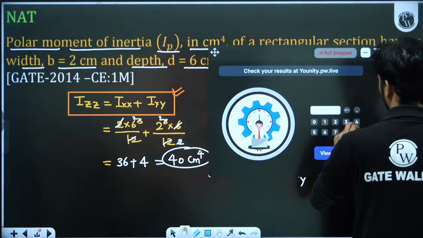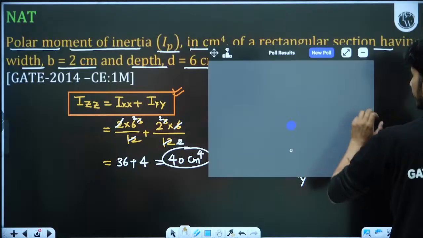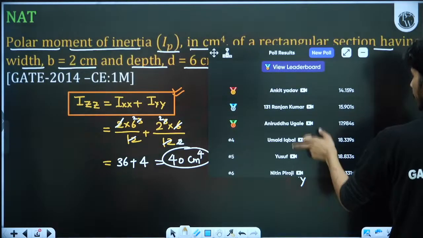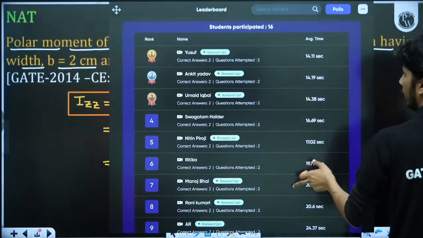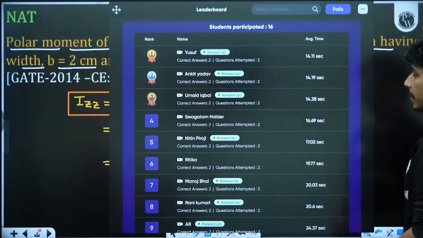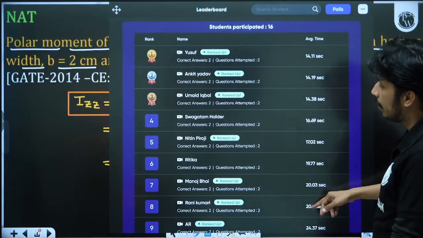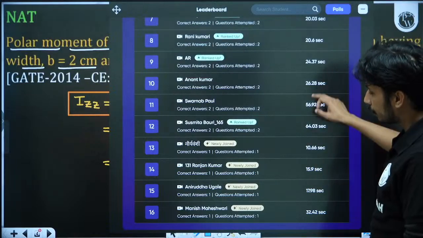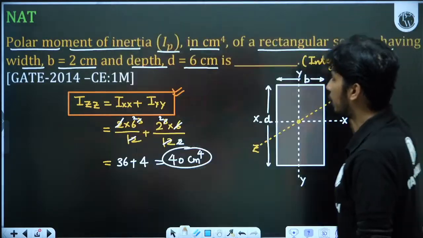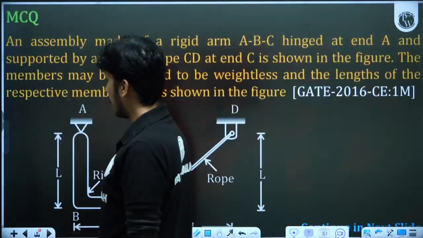I think all of the students have given this answer. 40, yes, all of the students have given. Very good. This is the leaderboard. Everybody is giving the correct answer, but based on the time, Yusuf, Ankit, Umed are the top 3, and from Swagatam to Manish, they are the top 16 students. Now let's move to the next question.